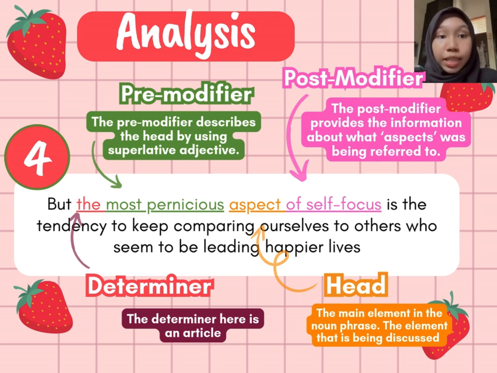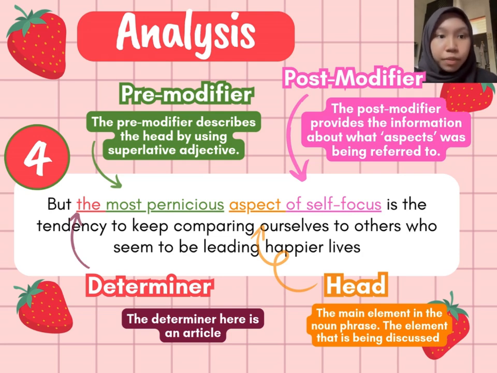Moving on to the fourth sentence, but the most pernicious aspect of self-focus is the tendency to keep comparing ourselves to others who seem to be leading happier lives. Here, the noun phrase starts from the word the until self-focus: the most pernicious aspect of self-focus. For this noun phrase, we have all the elements, which are the determiner, head, pre-modifier, and post-modifier. Firstly, the determiner. The determiner here is the word the.